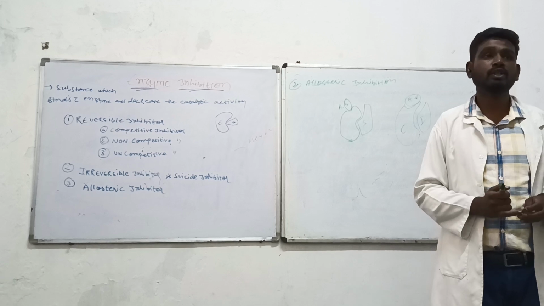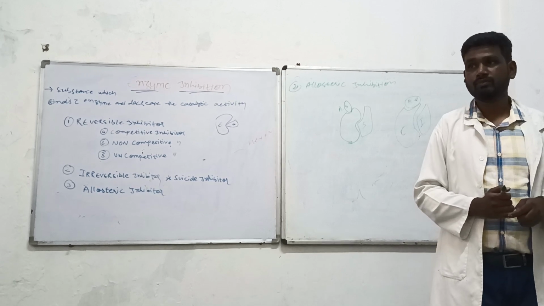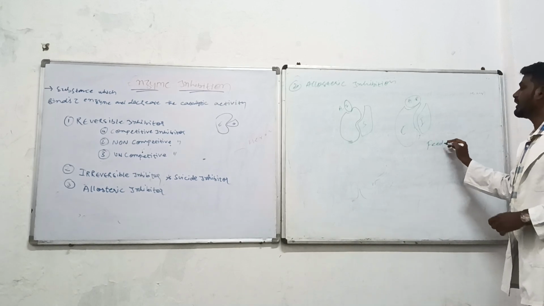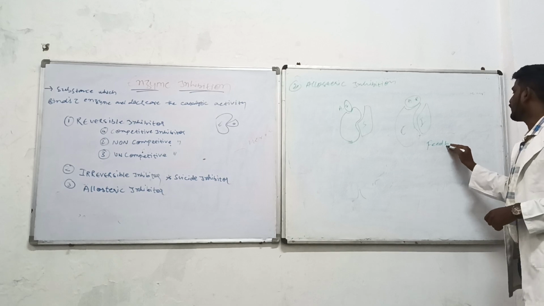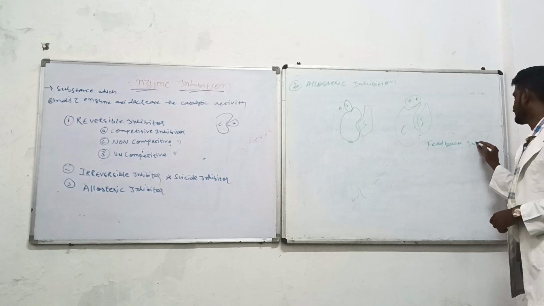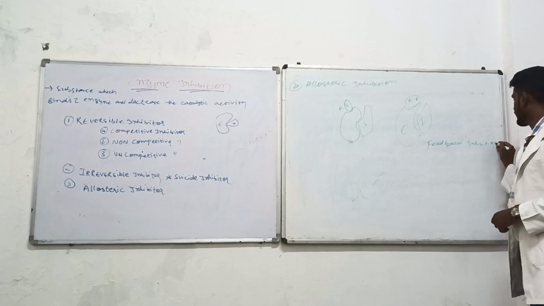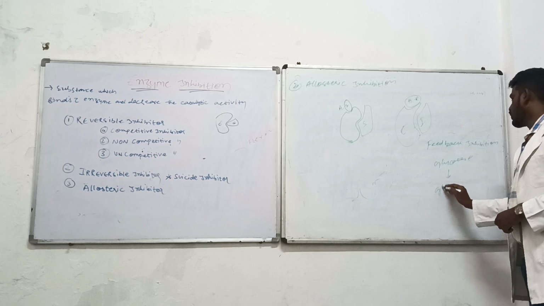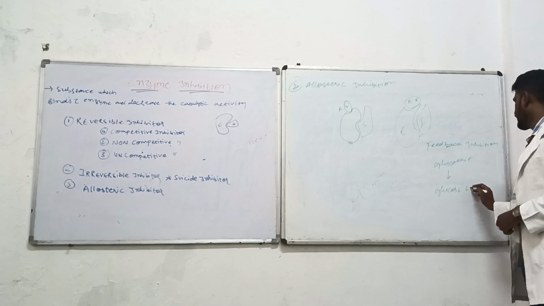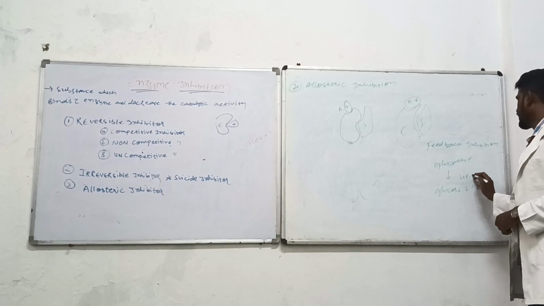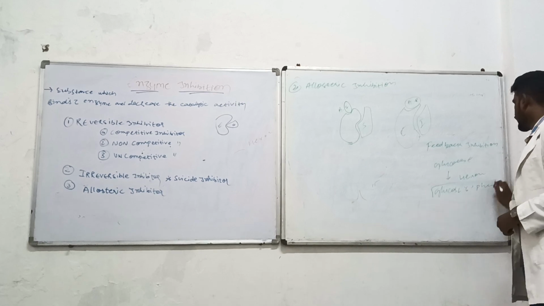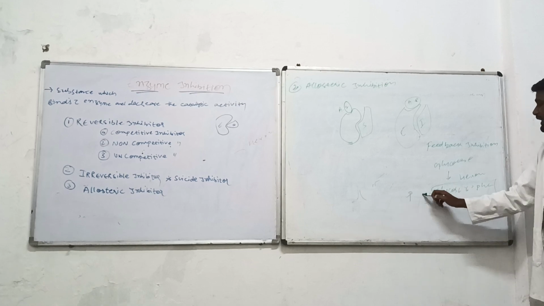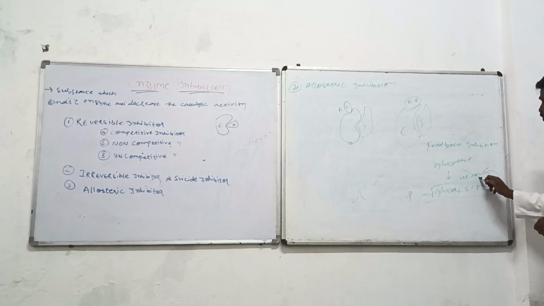अच्छा, एक फीडबैक इनहिबिशन भी है, ये भी छोटा सा। ये भी कॉम्पिटिटिव इनहिबिटर में आता है। फीडबैक इनहिबिशन, like overproduction of product. Yes, for example there was glucose, and the glucose turned into glucose 6 phosphate in the presence of the enzyme hexokinase. Now glucose 6 phosphate will act as a product, so it will go back and tell the hexokinase not to produce more.